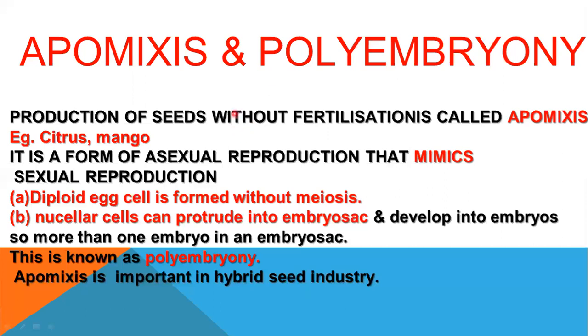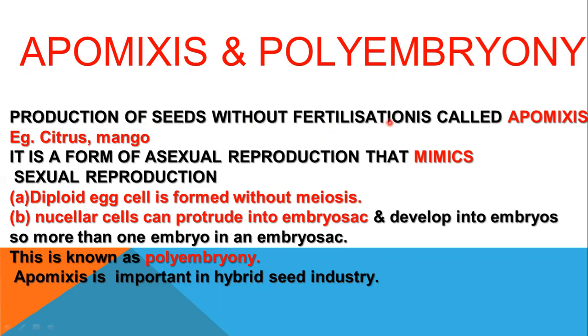Apomixis and polyembryony. So what is apomixis? This is a slight deviation from the normal reproduction we have learned, normal seed formation and normal fruit formation. It's slightly different. So let us see the first term, apomixis. Apomixis is production of seeds without fertilization.